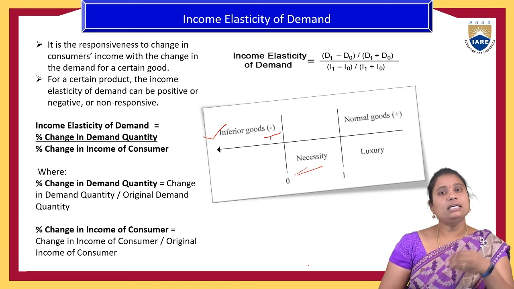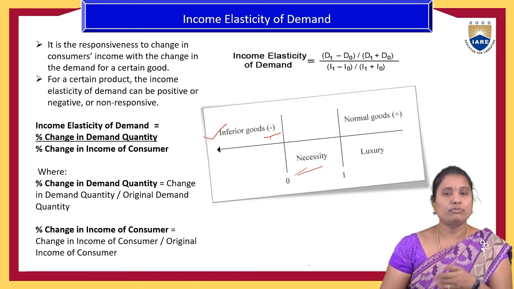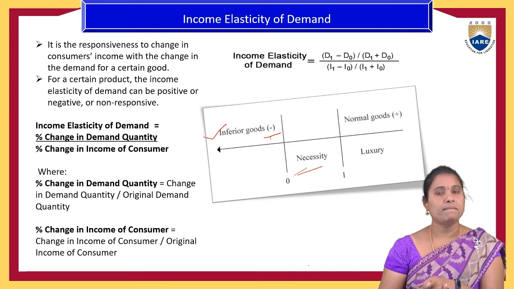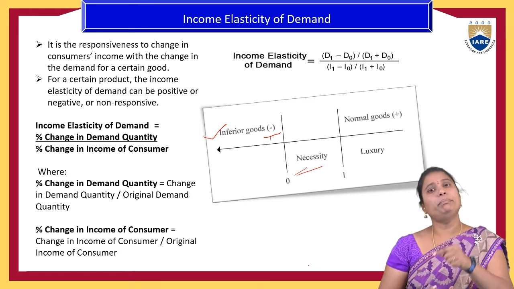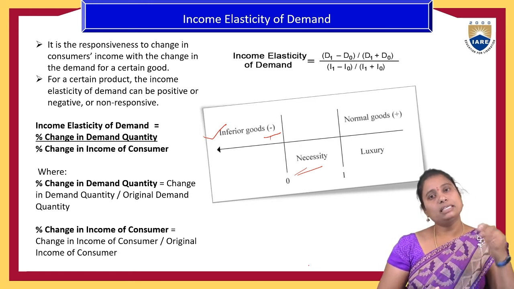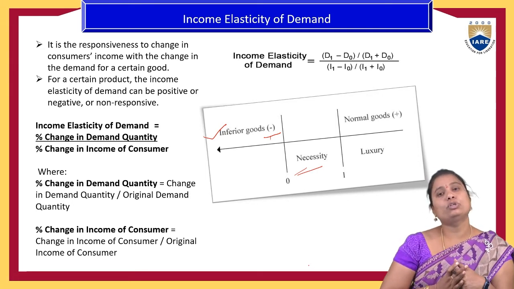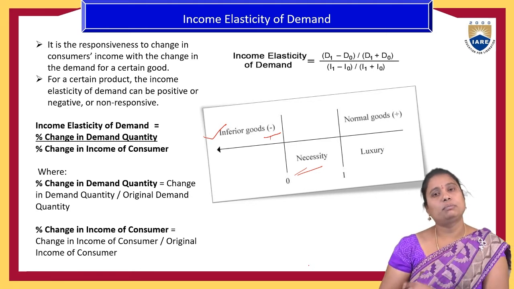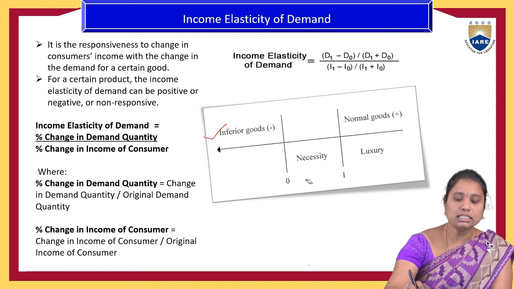That is, if the income increases, people will purchase a greater number of goods, such as watches, electronic gadgets, mobile phones, etc. If it is a luxury product, then it has more impact. If the income increases, people want to purchase more luxurious products. Then it is more than relatively elastic demand. So that is based on this.